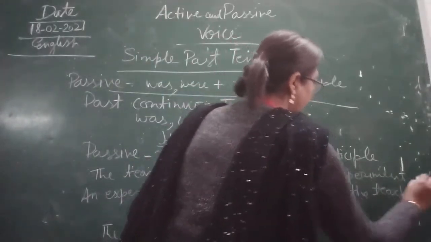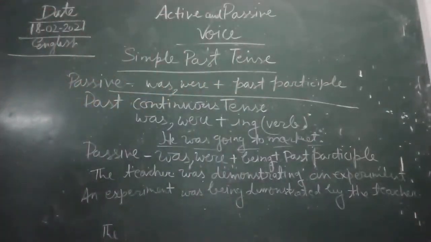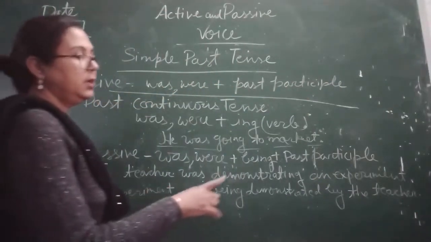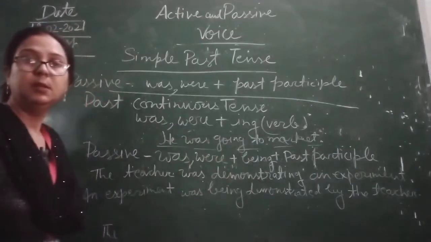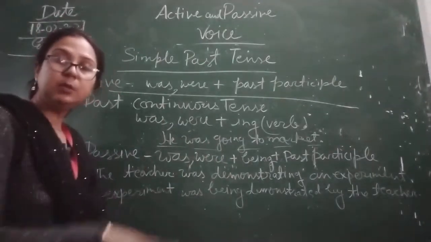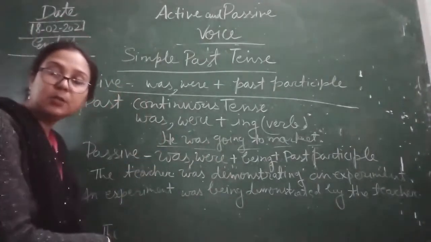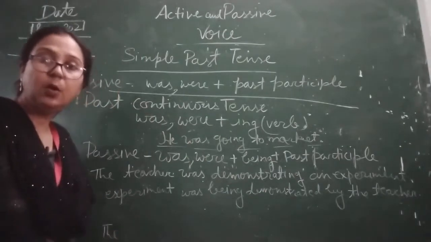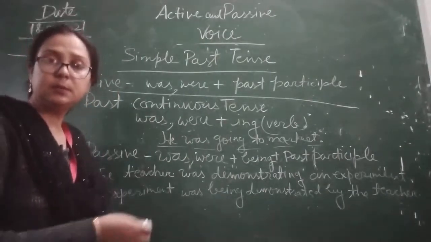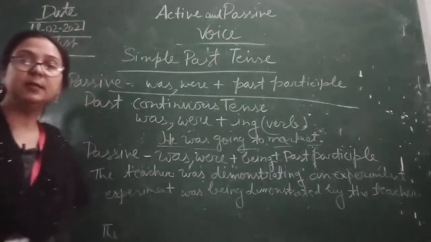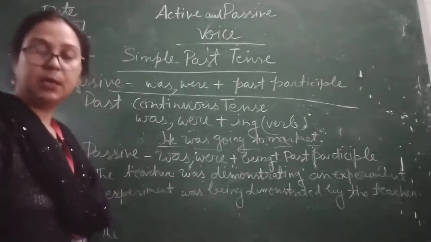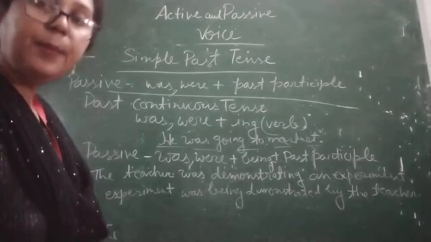Okay. Now here children, you can see the experiment was being demonstrated by the teacher. Is that clear to you? This past continuous tense is clear to you, I hope. We have discussed many examples, that is why I think it is clear. Now we are moving to the past perfect.